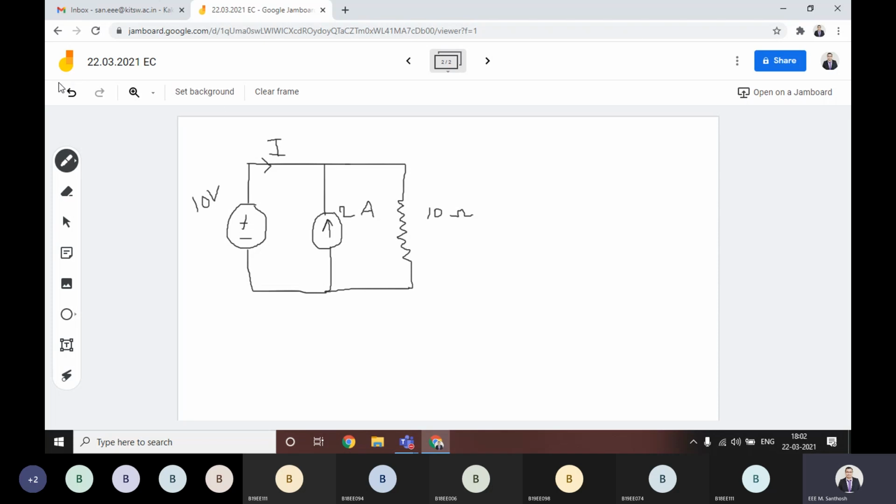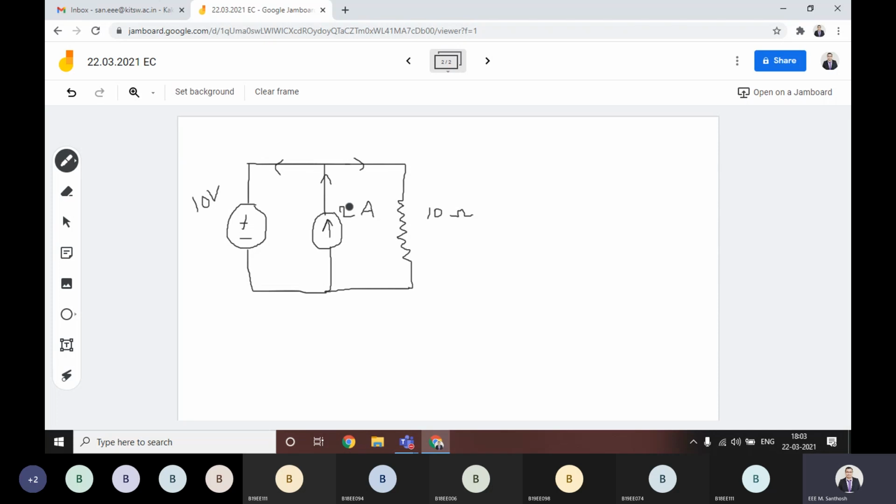Some people may ask why I have to assume this way; that is your wish. You can assume the current direction in your own manner, but whenever the current enters the positive terminal of any element, it must leave from the negative terminal. That is what you need to keep in mind. They may also ask this way: this is 2 amperes, then this will go one side and this will go another side. Is that okay?